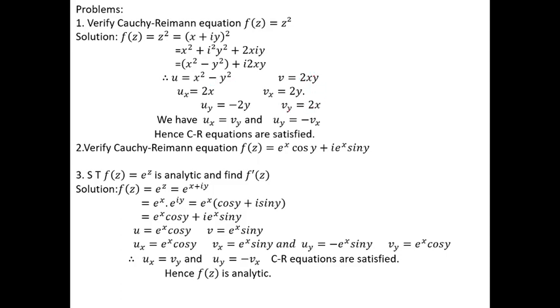So, 2x into differentiation of y is 1. So, answer is 2x. Now, see here, ux is same as vy and uy is same as the minus of vx, otherwise vx is a minus of uy. Hence, we see that ux means del u by del x is equal to del v by del y and del u by del y is equal to minus del v by del x. Hence, CR equations are satisfied or CR equations are verified.